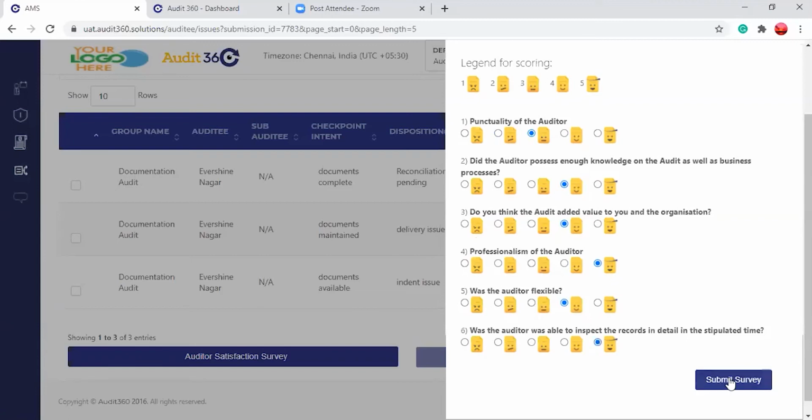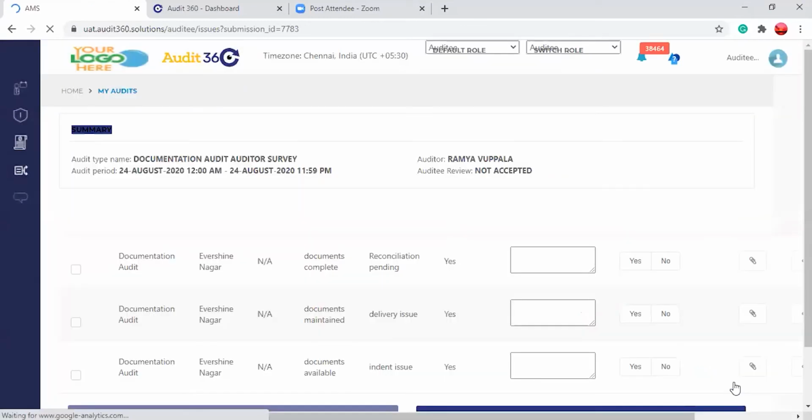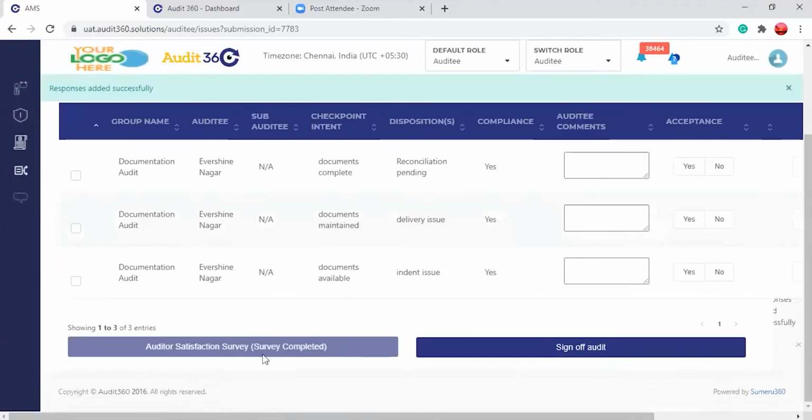Okay, so I will submit this survey. Now this is disabled, see, so there is no action item here. It says that the survey is completed, so you have given the feedback on the auditor. Now, how will this auditor feedback be seen? I will go back to the admin screen and show you the auditee response on the auditor.